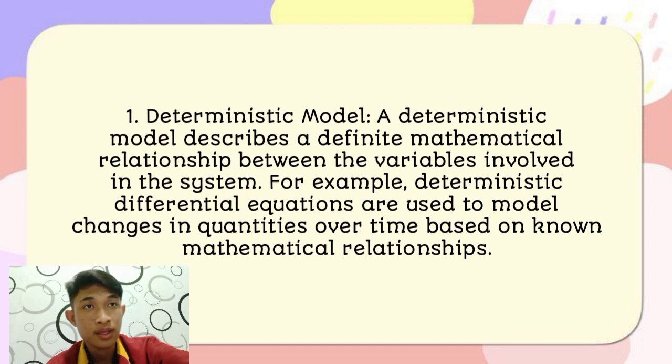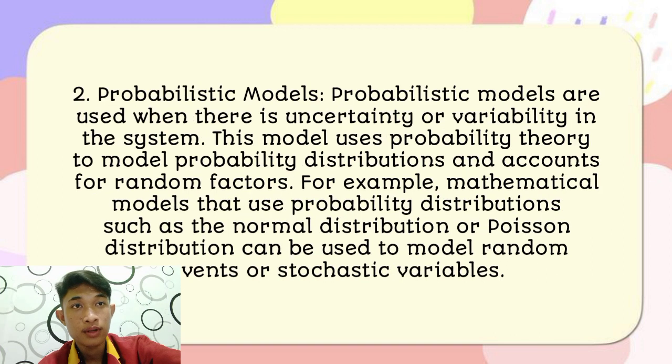A deterministic model describes a definite mathematical relationship between the variables involved in the system. For example, deterministic differential equations are used to model change in quantities over time based on known mathematical relationships.